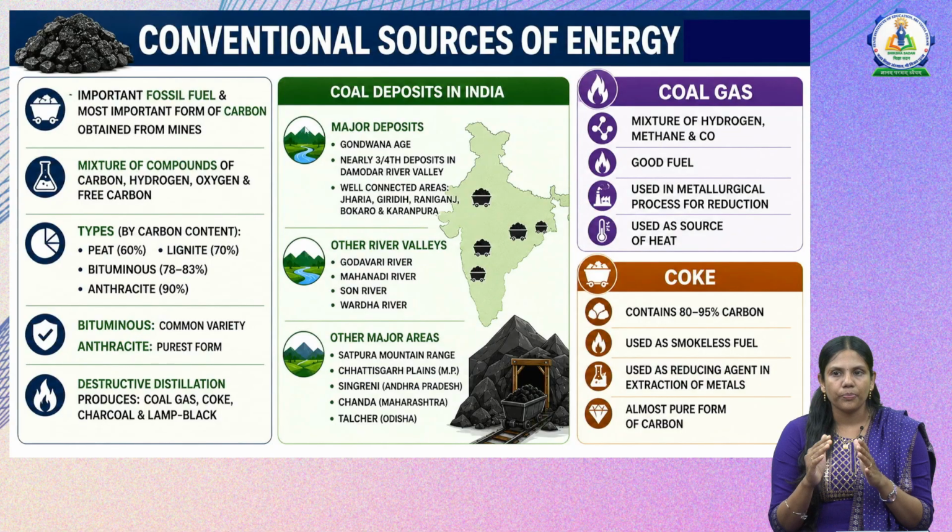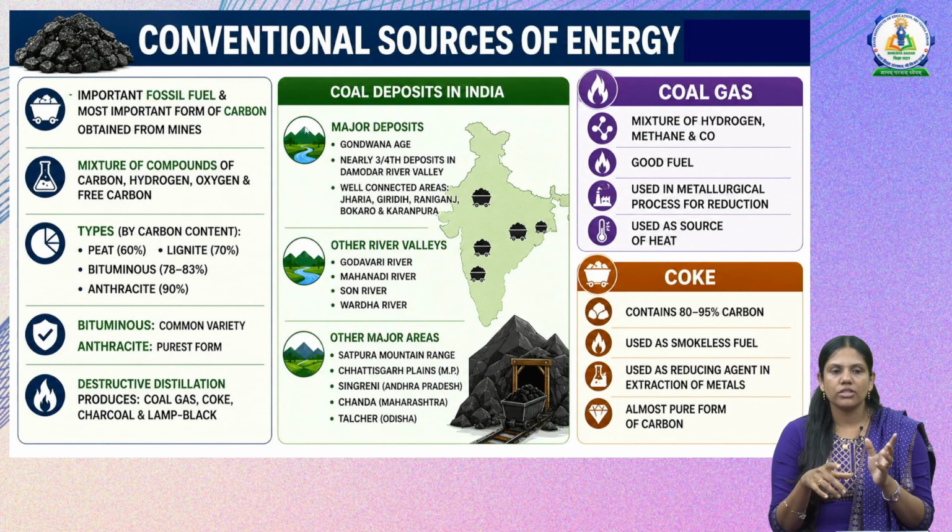Next we will see what is coal gas. Mostly the questions here in this context may be like which fuel is used for what purpose and what may be the composition of that fuel. These kinds of questions can be asked. So if we see coal gas, it is a mixture of hydrogen, methane and carbon monoxide, and it is a very good fuel. It is used in the metallurgical process for reduction, and it is also used as a source of heat.